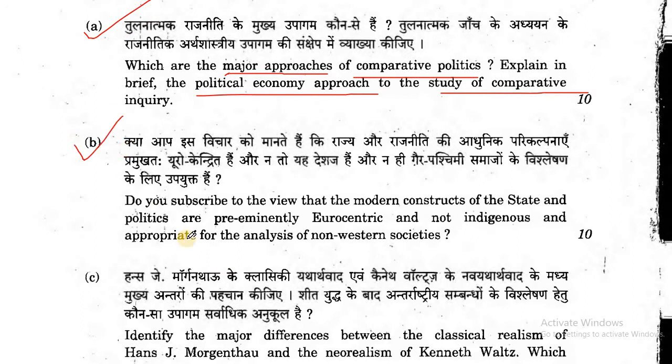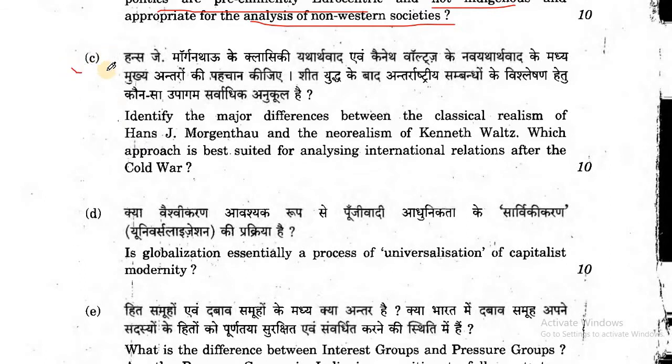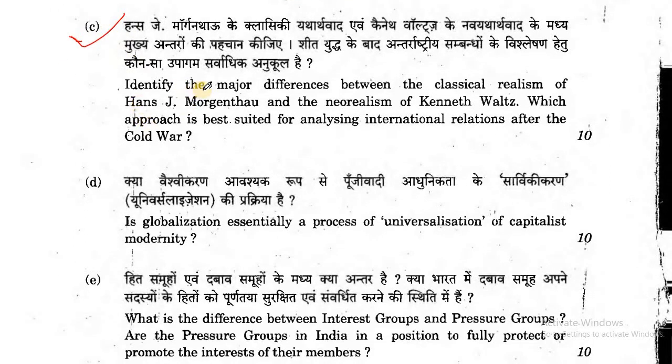Now, question number B. Do you subscribe to the view that the modern structure of the state and politics is preeminently Eurocentric and not indigenous and appropriate for the analysis of non-Western societies? Now, question number C. Identify the major difference between the classical realism of Hans Morgenthau and the new realism of Kenneth Waltz. Which approach is the best suited for analyzing international relations after the Cold War?